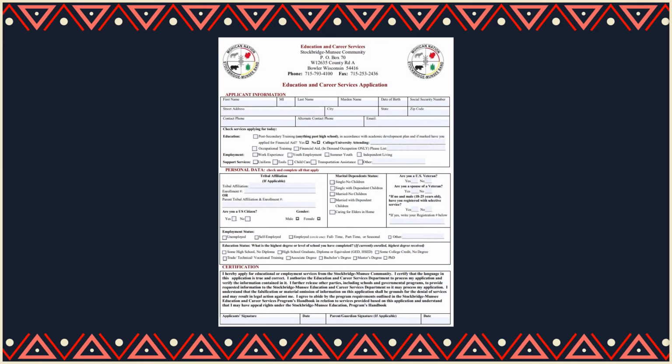The higher education application process starts by filling out the Education and Career Services application. The application asks for basic information like your name, address, contact information, and the program or programs you're interested in applying for. Next, the application requires personal data, such as your tribal affiliation, employment status, and education level. Finally, you will certify your application with a signature and date. In addition to the application, you will need to fill out and sign the following forms, as well as provide supporting documentation.